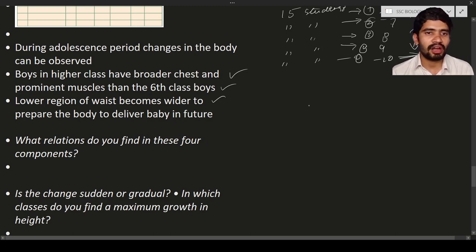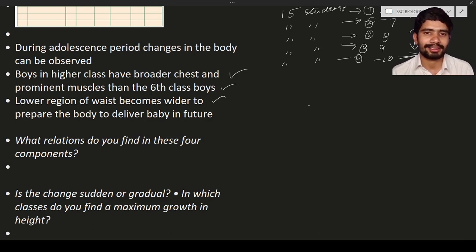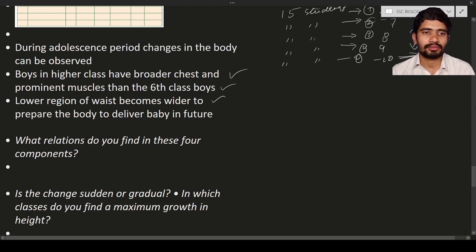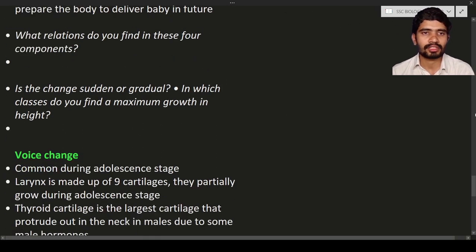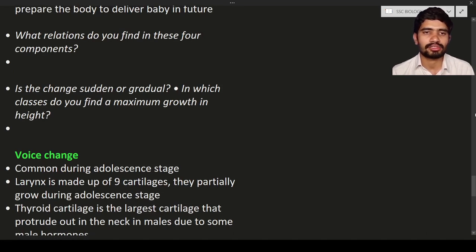So next, what relations do you find in these 4 components? You will find the boys who are in 10th class have a greater amount of muscle mass, a broader chest, and so on. See, are the changes sudden or gradual? These changes at the starting of adolescence will be slower, and gradually the changes will become more prominent. You can see more of these changes.